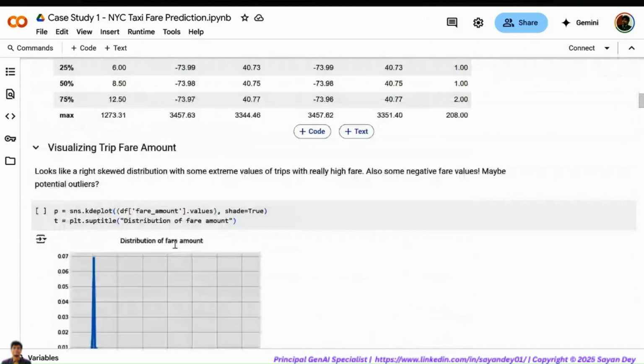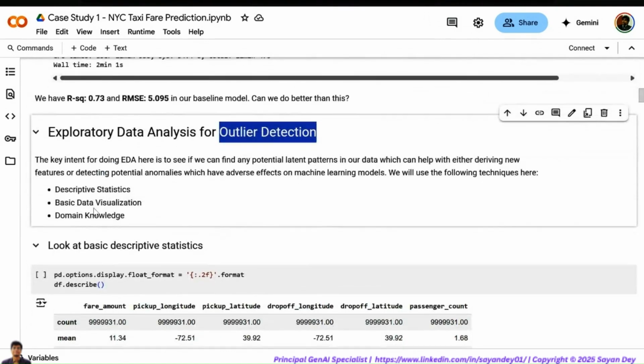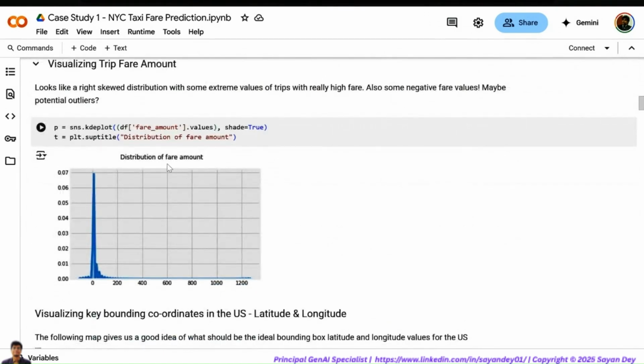Okay, so now we are removing outliers because there are a lot of outliers in the data. If we see the distribution of our data, we'll see that most of the fares are around $0 to $20 because most of the rides are normal rides. So the fares are all between $0 and $50. Most of the fares are here, and very interesting, there are some fares which are negative, and also there are some fares which are $1,200. This is very hard to believe. A fare of $1,200 for a cab ride, and that too within NYC.